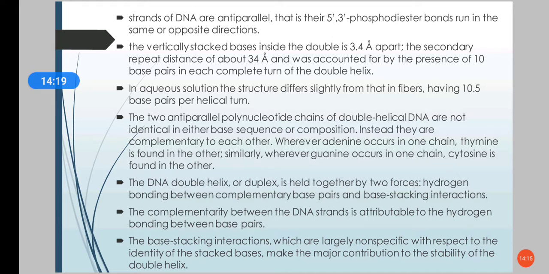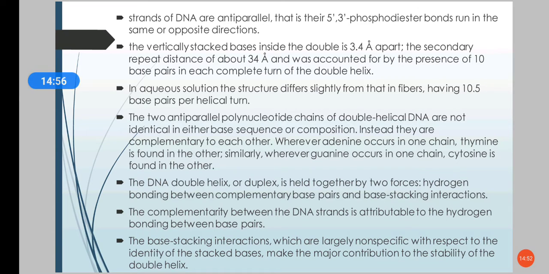In aqueous solution, this structure differs slightly, with 10.5 base pairs per helical turn. The 2 strands run anti-parallel, and they are complementary to each other, that is their base sequences are not identical, instead they are complementary. When adenine occurs in one chain, thymine will occur in the opposite chain. If there is cytosine in one chain, guanine will occur in the other.